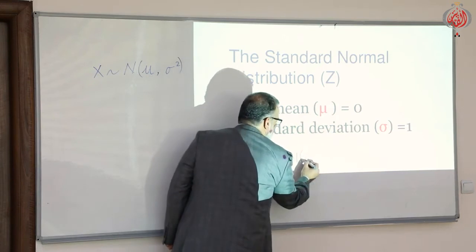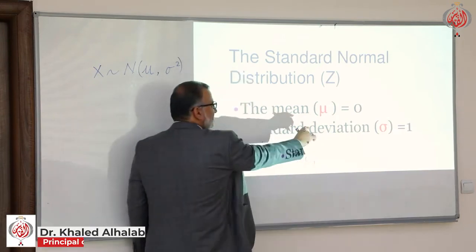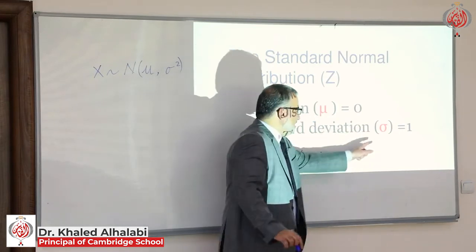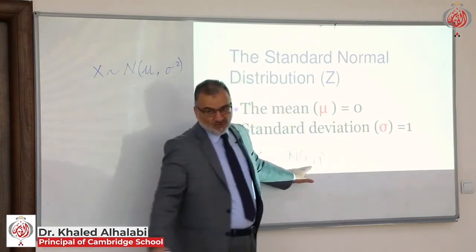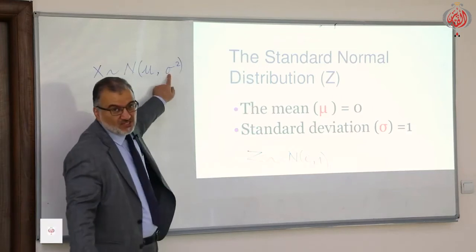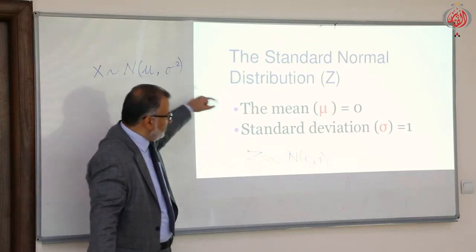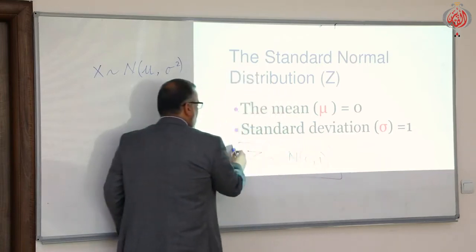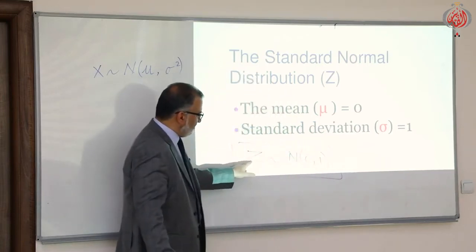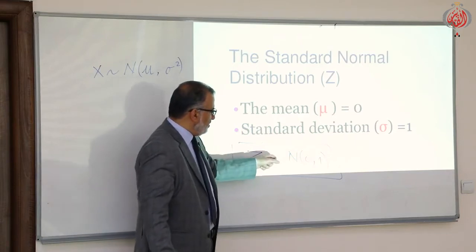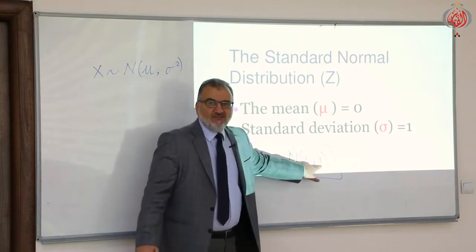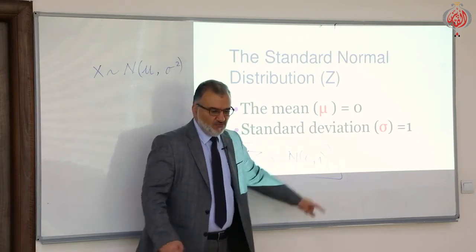It is 0. And what is the standard deviation? It is 1. Squared, the variance will be 1 as well. So when we see that, it means z is a standard normal variable with mean 0 and variance 1, which means standard deviation 1.